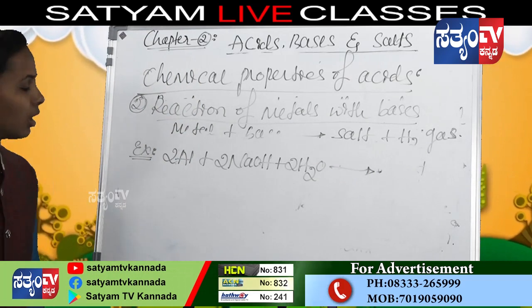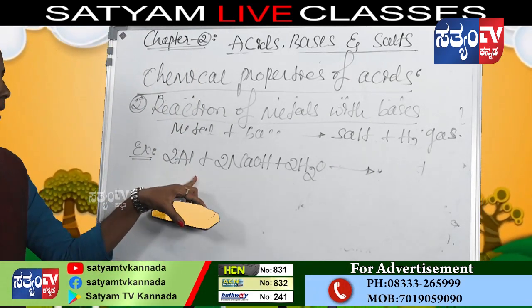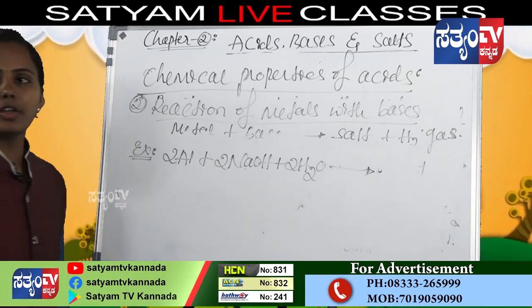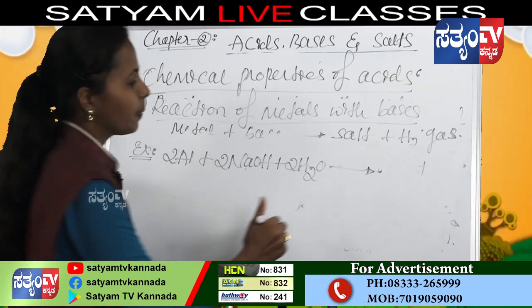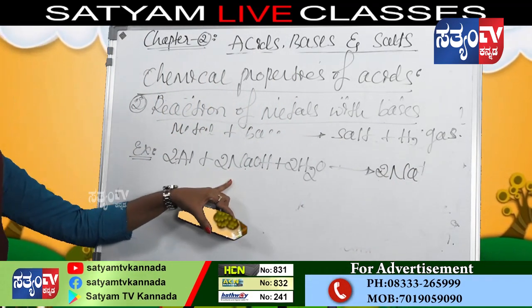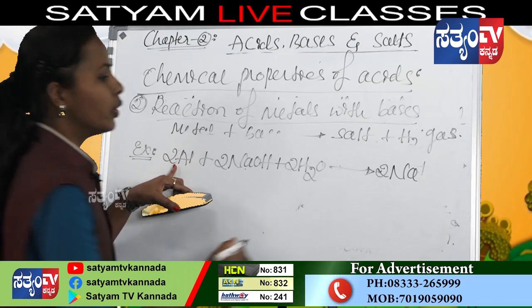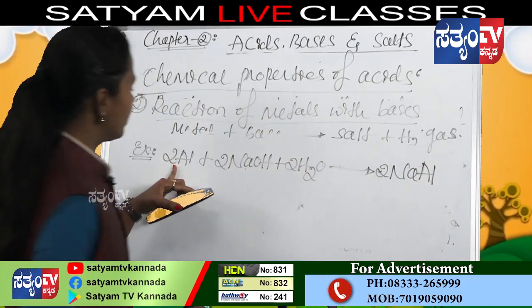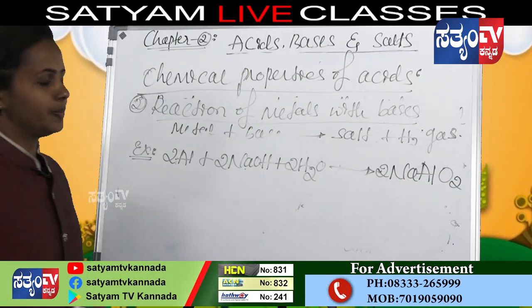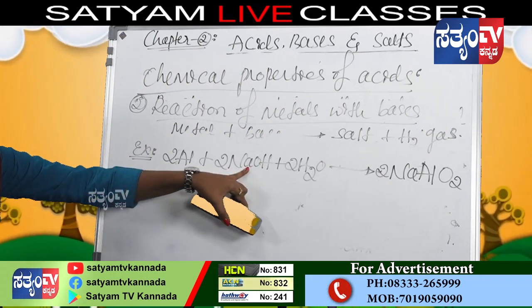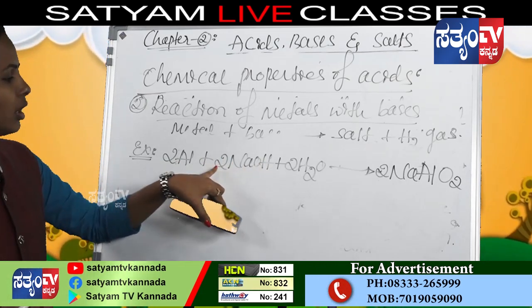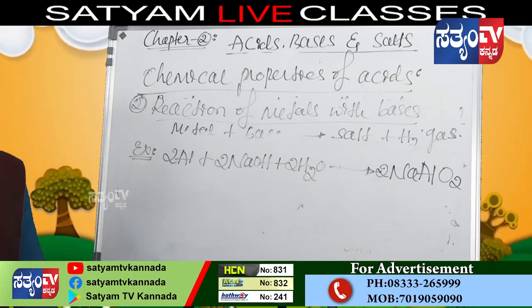Here 2 Al plus 2 NaOH, sodium hydroxide, and water. Then it gives NaAlO2.